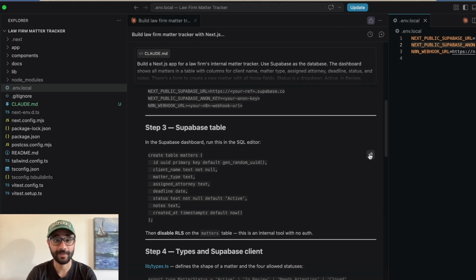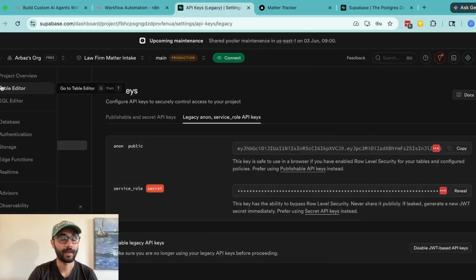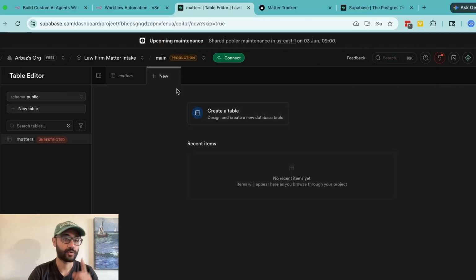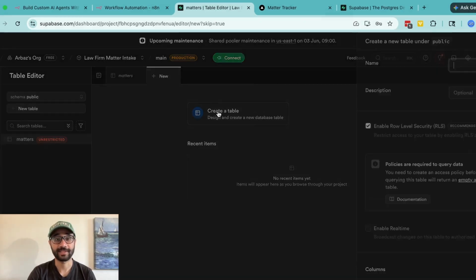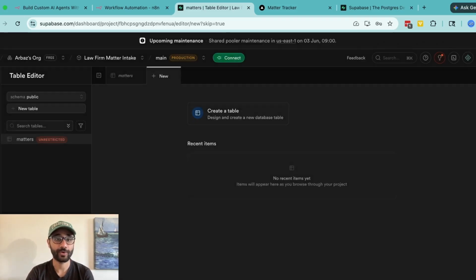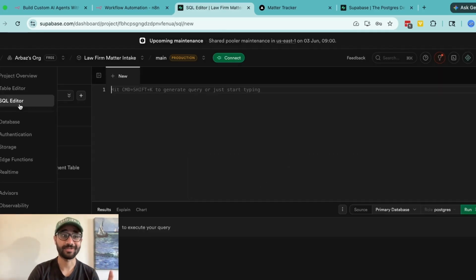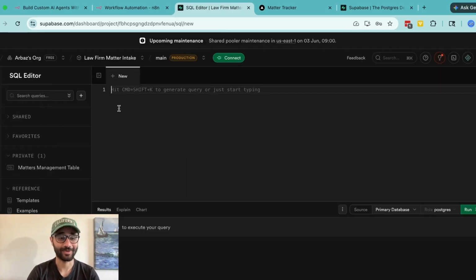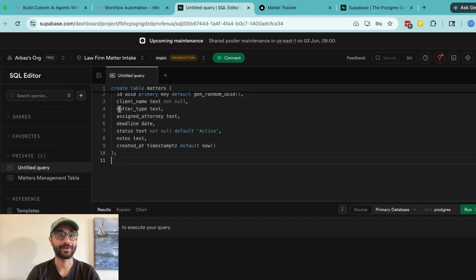I'm going to hit copy from here, go back to Supabase, and on the left panel we have table editor. So I'm going to click on there. And if you click on this plus icon, it says create a table. Click that, give the detail, and then you can either create it this way, which is a manual way of entering the column names, or you can create it as a script, which is what I did. Actually, you need to go to SQL editor, and that's where you can create this. And so under SQL editor, you copy paste what you copied from Visual Studio Code and you hit run.